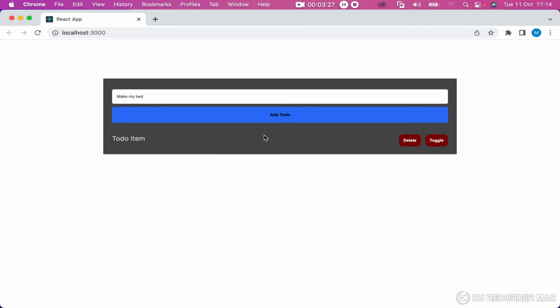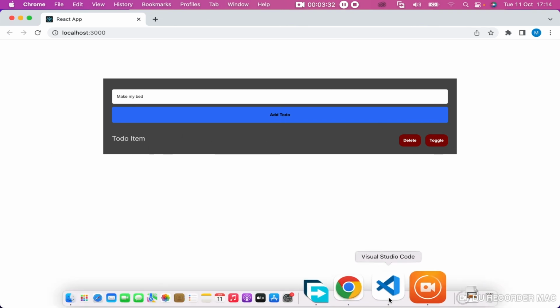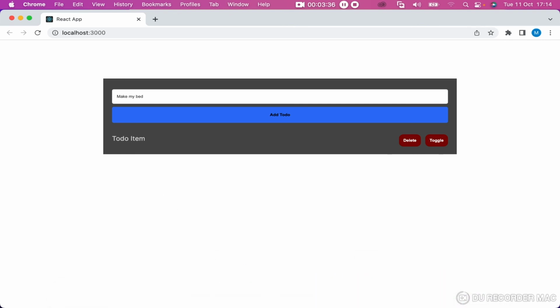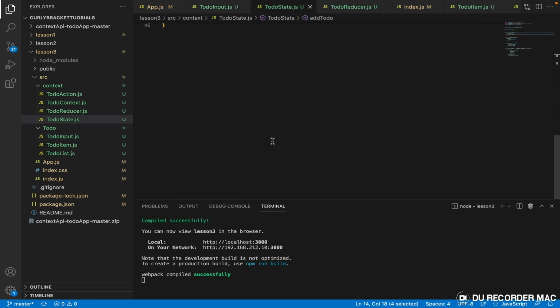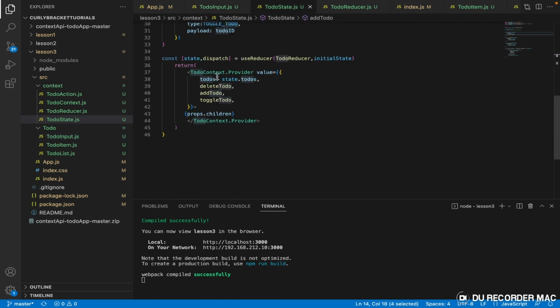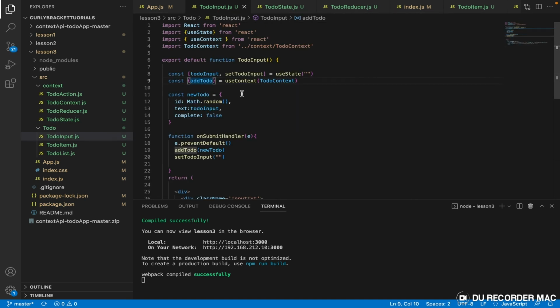We can't see what we've done because this is still in a very mechanical form, so we have to do something here. Maybe we can do it like this. We have todos, so let's bring in todos, comma.